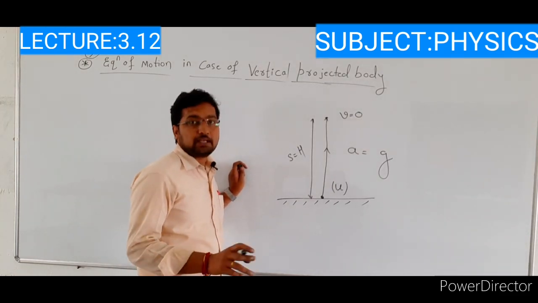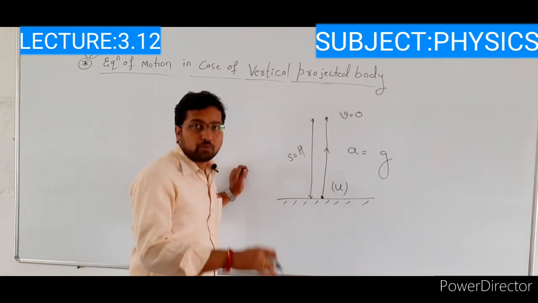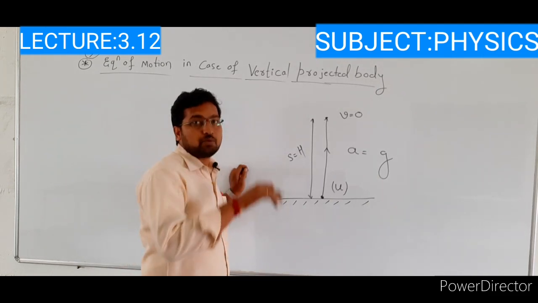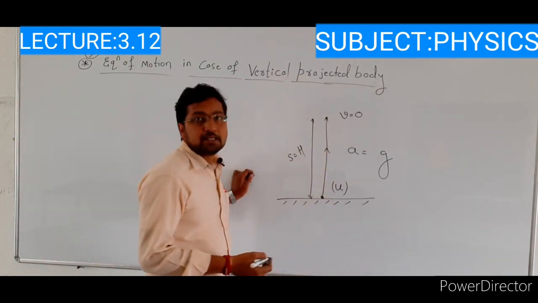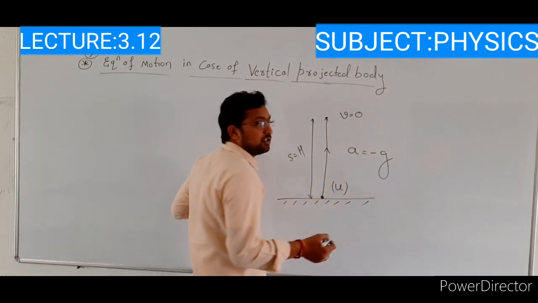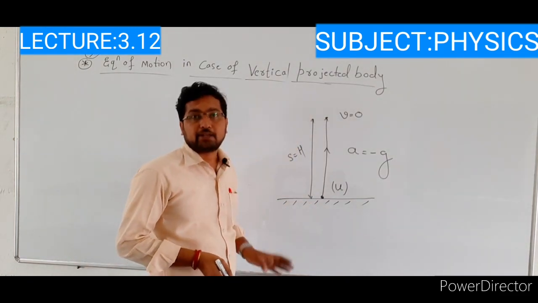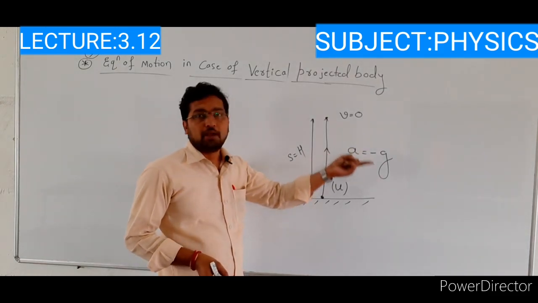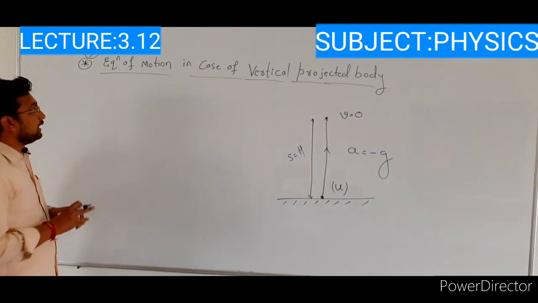In the previous case, we considered the acceleration due to gravity value as plus because the object was moving towards the center of the earth, and the direction of acceleration due to gravity is also towards the center of the earth. But in this case, the object is moving away from the center of the earth. So that's why we have taken a is equal to minus g, because the object is moving in an upward direction. If the object is moving in an upward direction, we take a is equal to minus g, right? So these are the conditions for the vertically projected body.